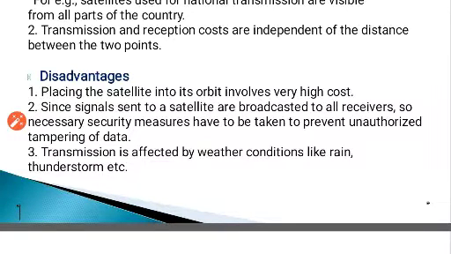Now, let us see what the disadvantages are. Placing a satellite into orbit involves very high cost. Just placing it in the orbit of the Earth demands a lot of cost. But after the installation, it does not require much.